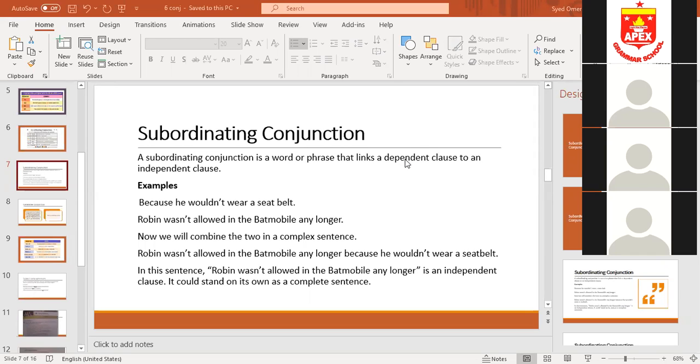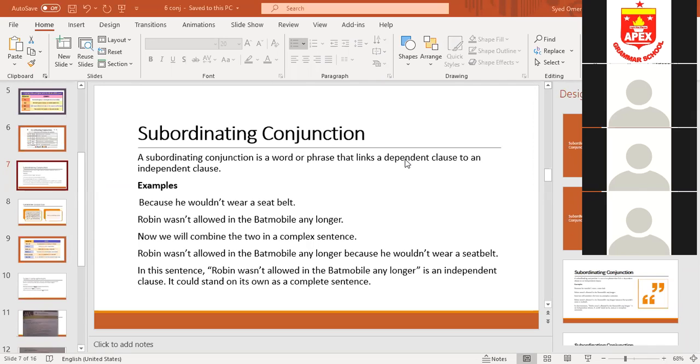So the thief ran away. After the thief had run away. Okay. Now I'm going to join these two clauses. After the thief had run away is a dependent clause because it is starting with a subordinating conjunction, after. The police came late after the thief had run away. Now I have joined the two clauses.